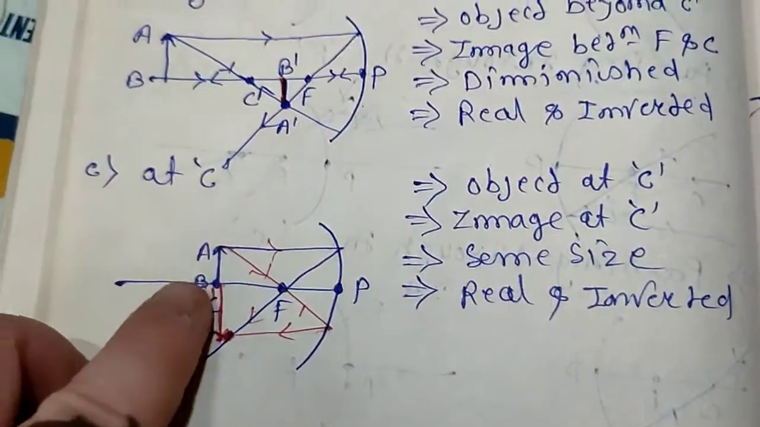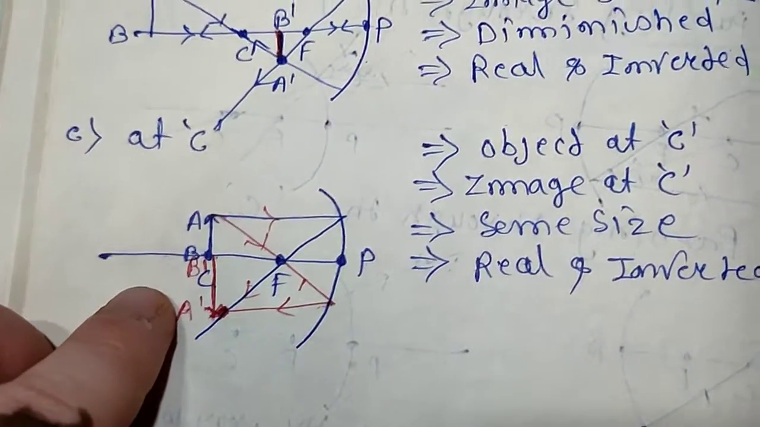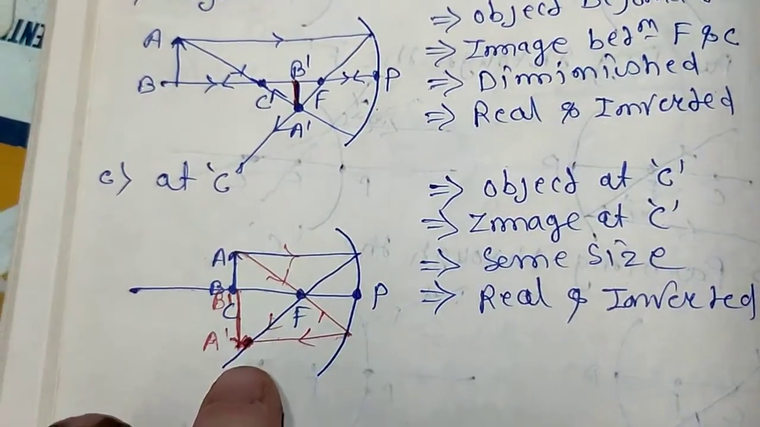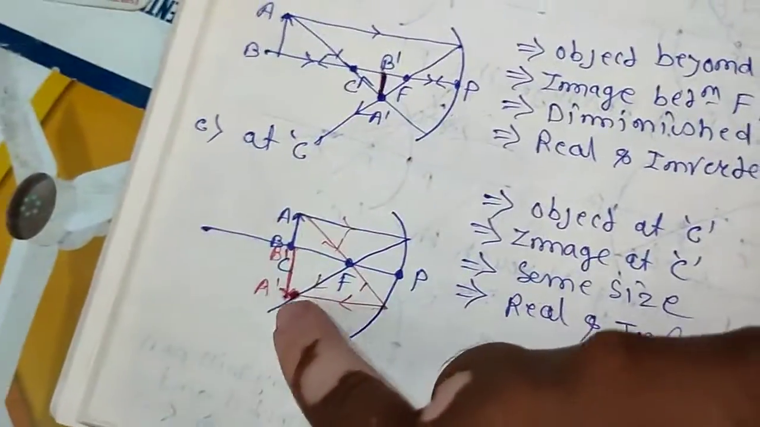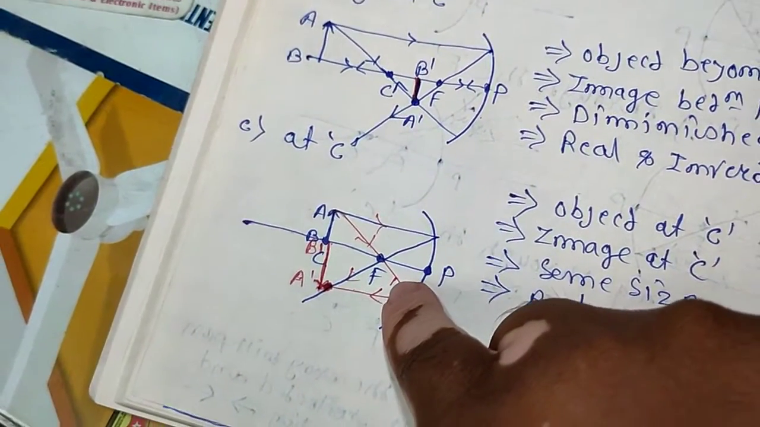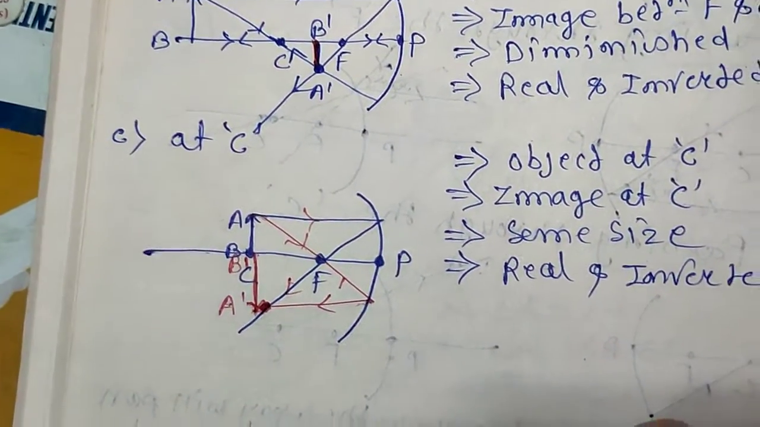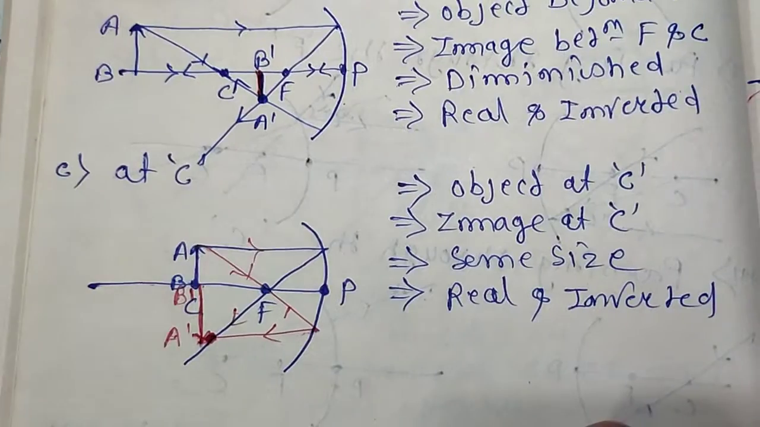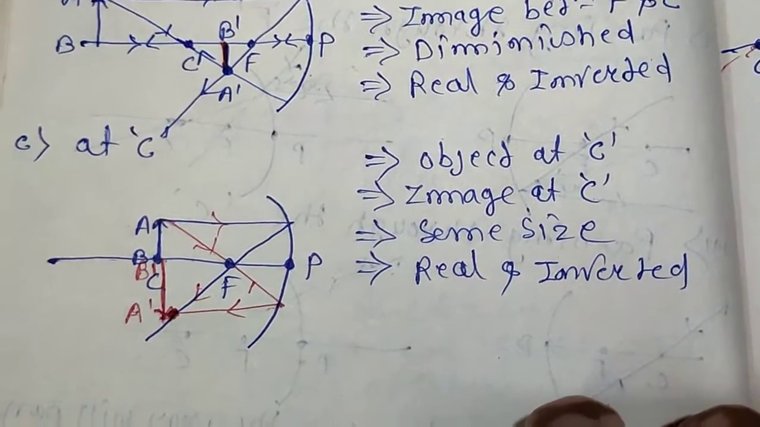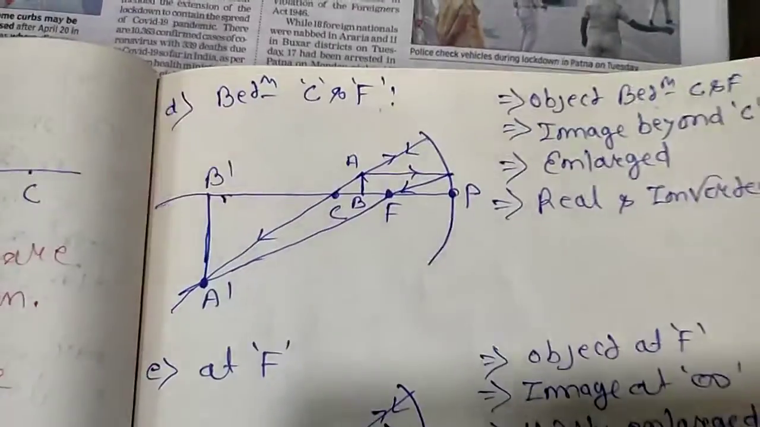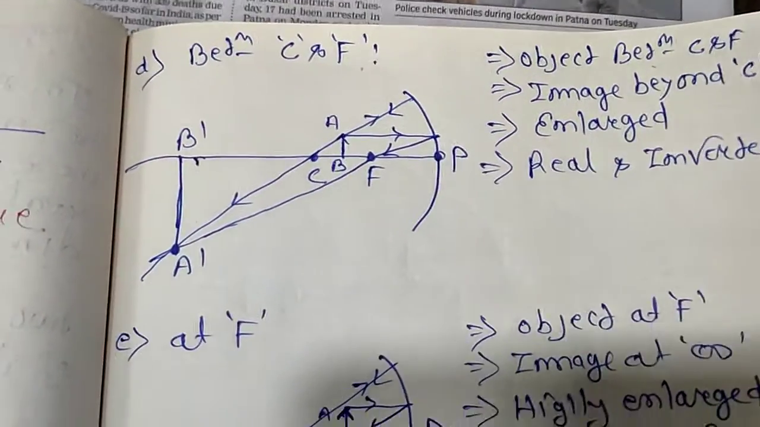Now what about the object when it is placed at C? You can see the object is placed at C, with a ray passing through the F. Again, you can see the ray is from here and passing through the back. That means in that case you will see the rays intersecting each other at the C only. So whenever the object is at C, the image will also be formed at C, at the same size but real and inverted.